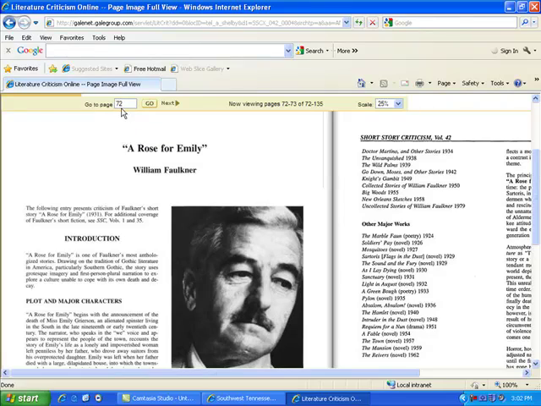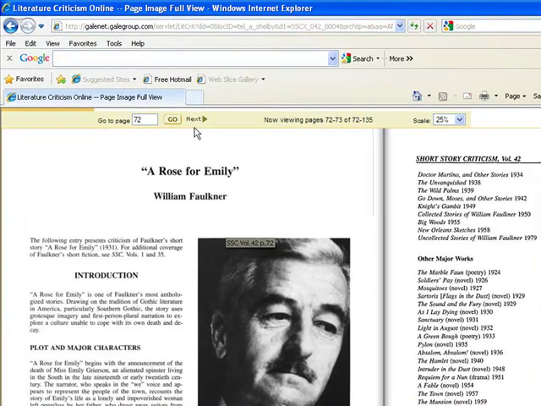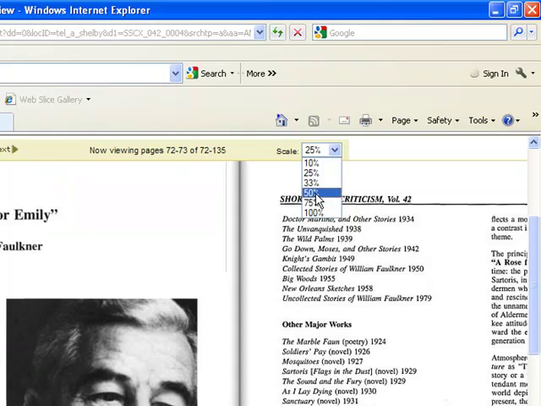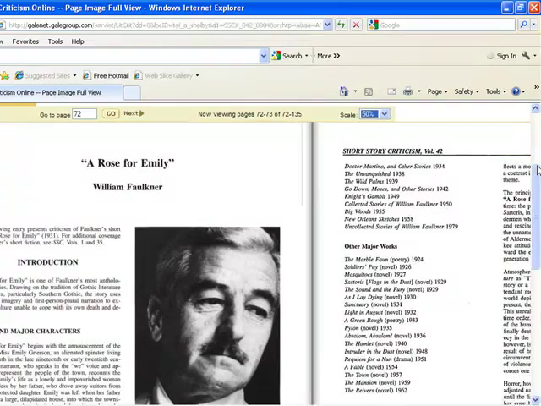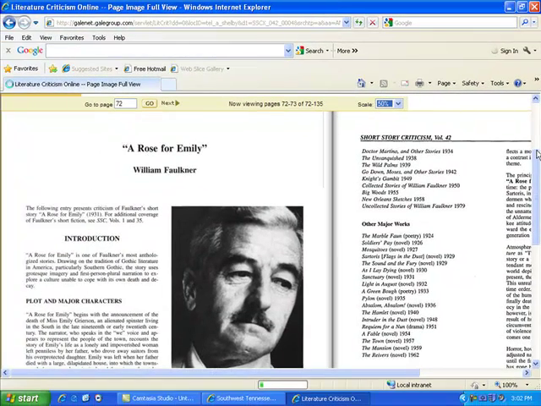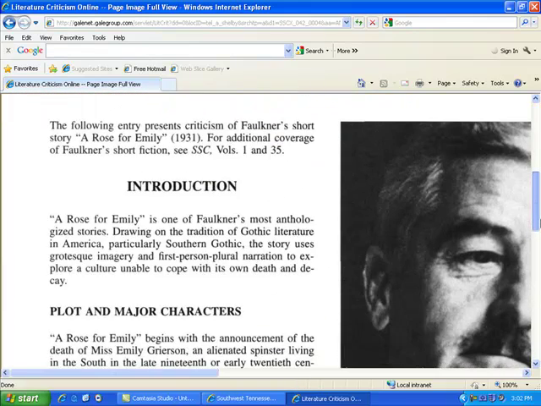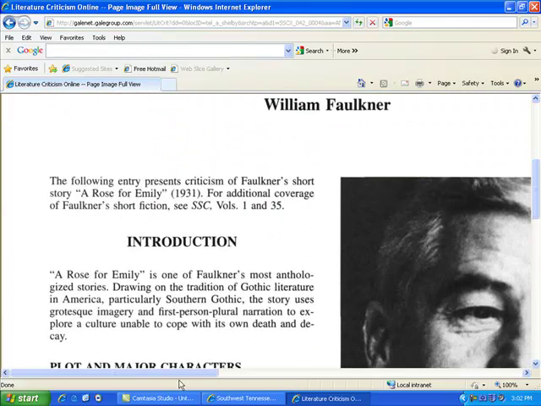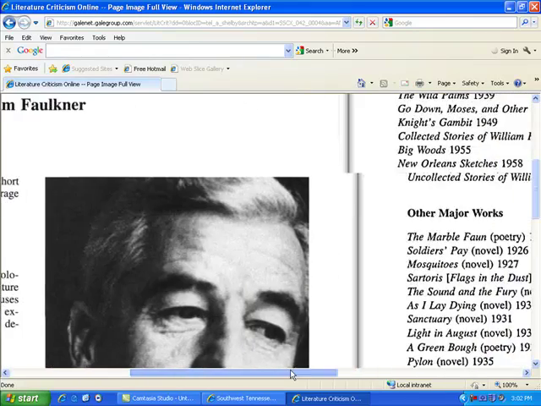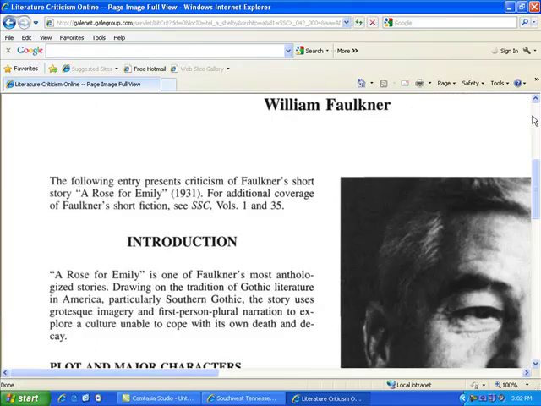So this is actually page 72, which I can read, and I have my navigational buttons where I could go forward. I could even type in a certain page number and click on go. I can change the scale to make it a little bit larger or make it smaller. And I'm waiting for that to change to 50%. So it's a little bit larger for me to view. And of course I could scale over to read the next page also.